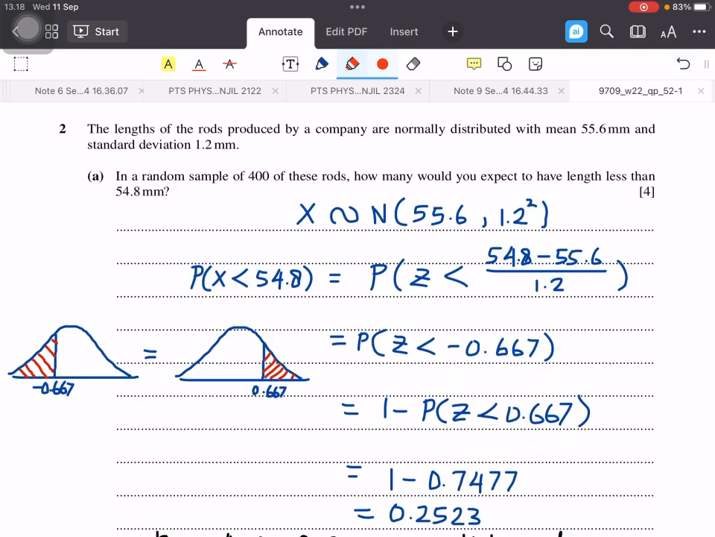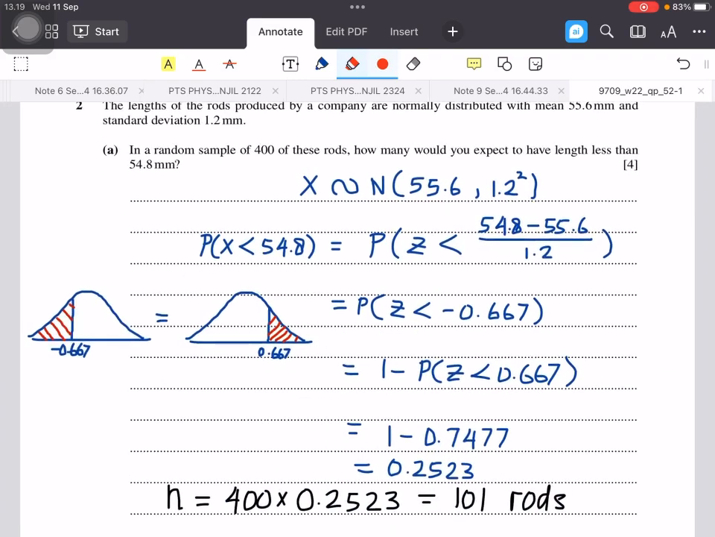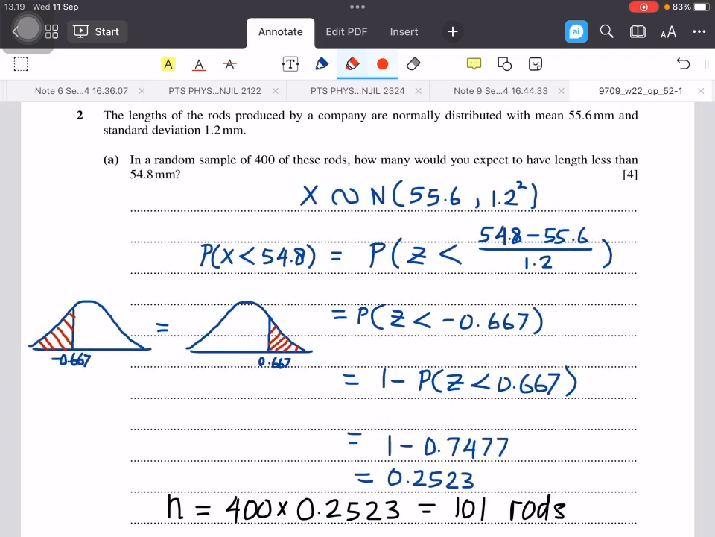Using the table, it will be 1 minus 0.7477, which is equal to 0.2523. Since we know the probability, to find the number of rods, we just multiply 400, the total number of rods, with the probability. So after we round it off, the answer is 101 rods.